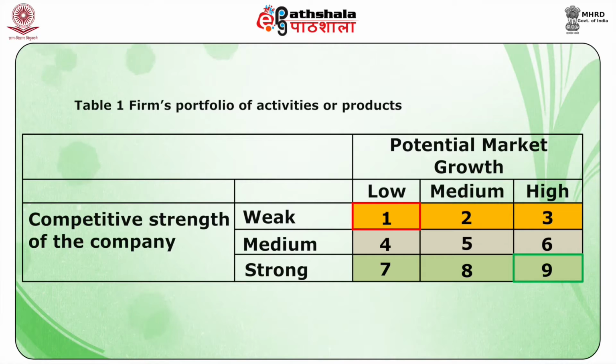In case of low growth sectors represented by boxes 1, 4 and 7, firms should continue to stay in the low growth market, that is box 7, where the firm is strongly competitive, but may try to avoid box 1 and 4.